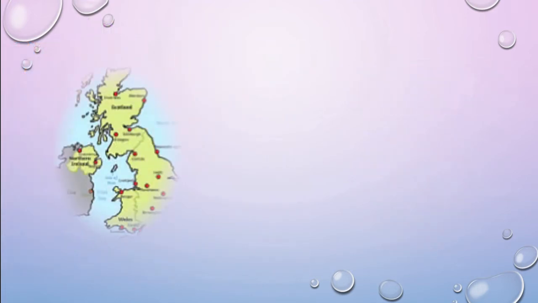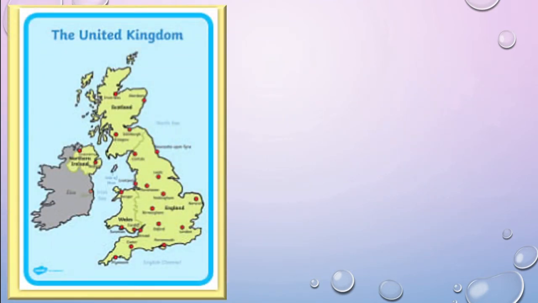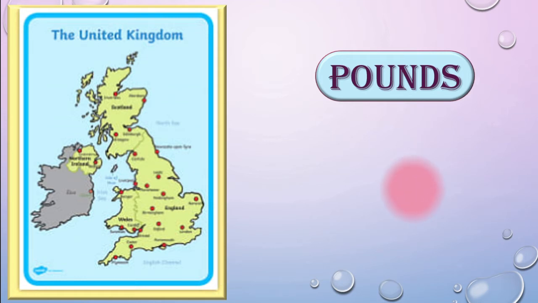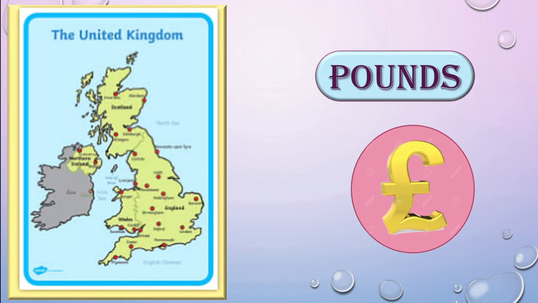Next one is United Kingdom, London, England. Okay? United Kingdom. Yes, they use pounds. Okay, and the symbol for pounds is like this, L and one horizontal line. Got this?